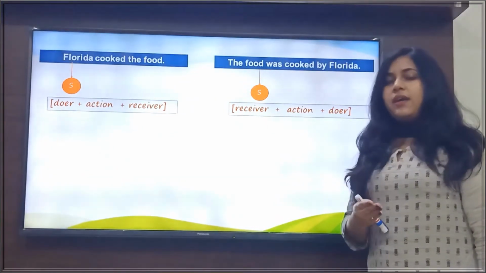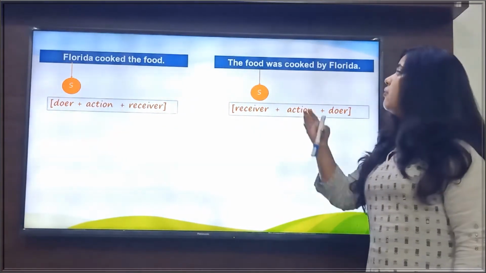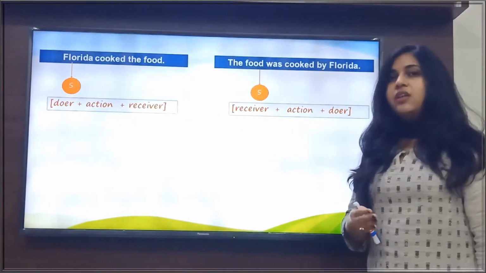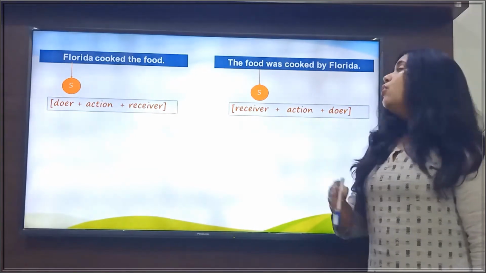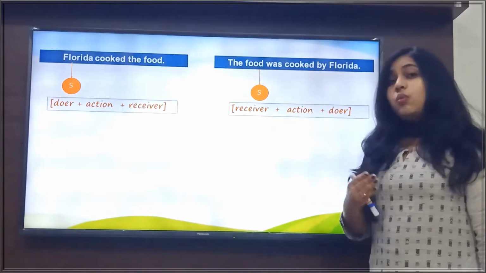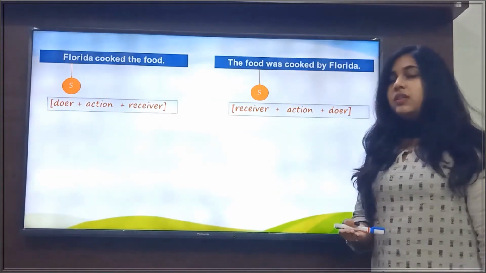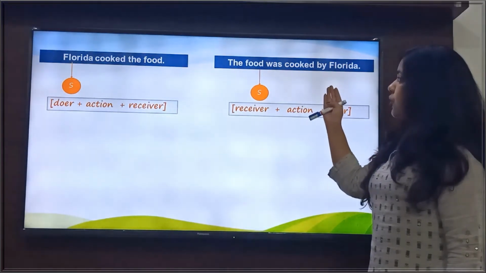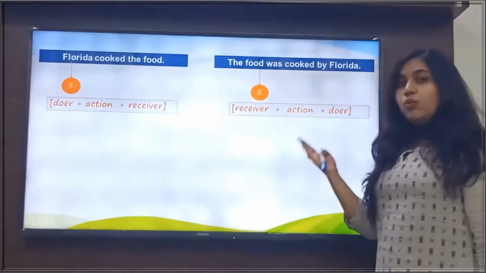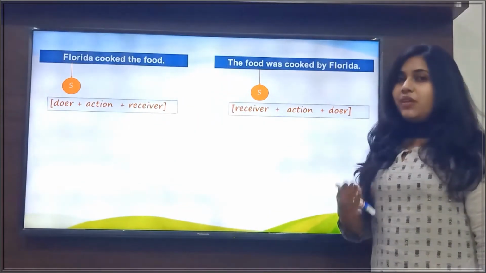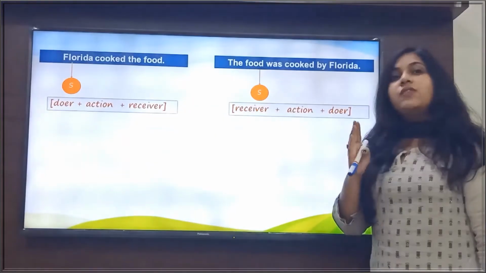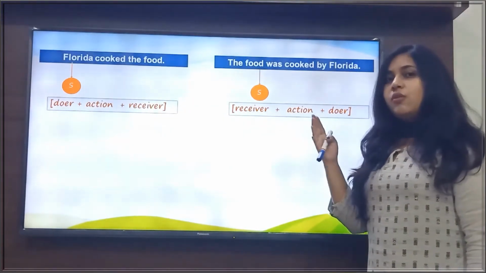Now a question arises in the mind, is the food the performer of the action here? Then what answer will we get? We get the answer no. Food is not the performer of the action here. So who is the performer of the action here? Now if we ask the question, after the verb, the food was cooked by whom? Then what answer will we get? We get the answer Florida. So here the doer of the action is also Florida.